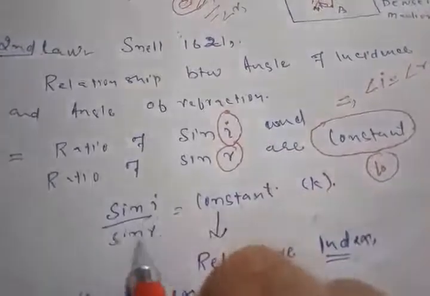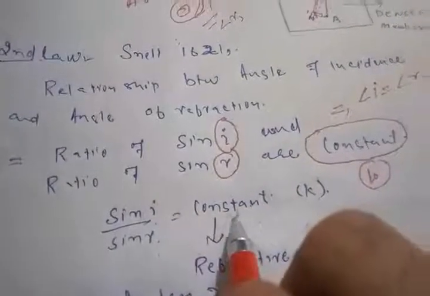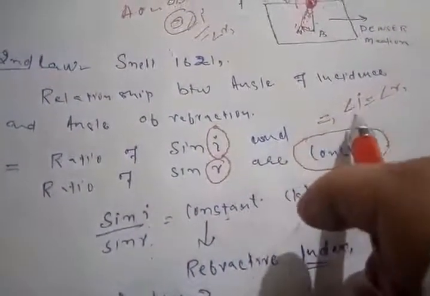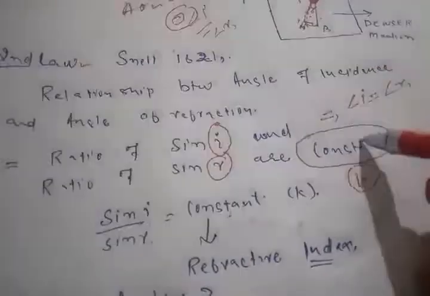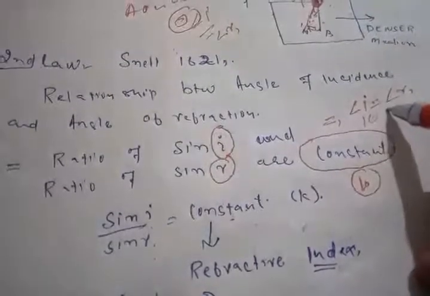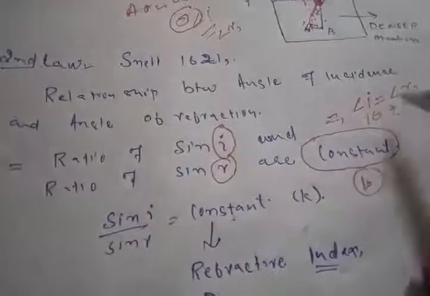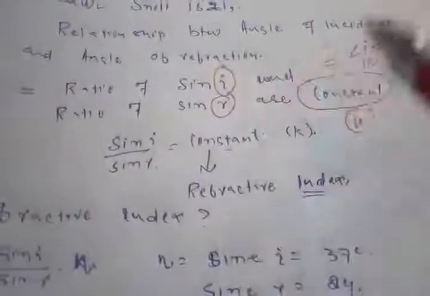Both these angles are equal to the constant, but in case of reflection of light, angle of I is always equal to angle of R. If angle of I is 10 degrees, in case of reflection of light, R is also 10 degrees, but not in this very case.